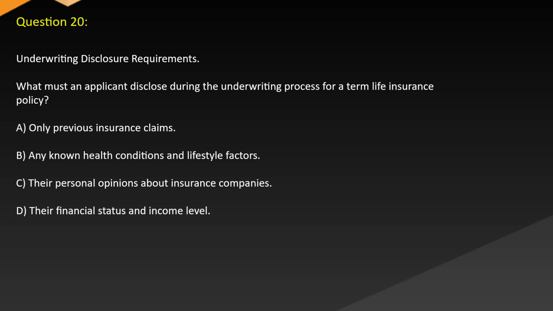Question 20. Underwriting disclosure requirements. What must an applicant disclose during the underwriting process for a term life insurance policy? A. Only previous insurance claims. B. Any known health conditions and lifestyle factors. C. Their personal opinions about insurance companies. D. Their financial status and income level.